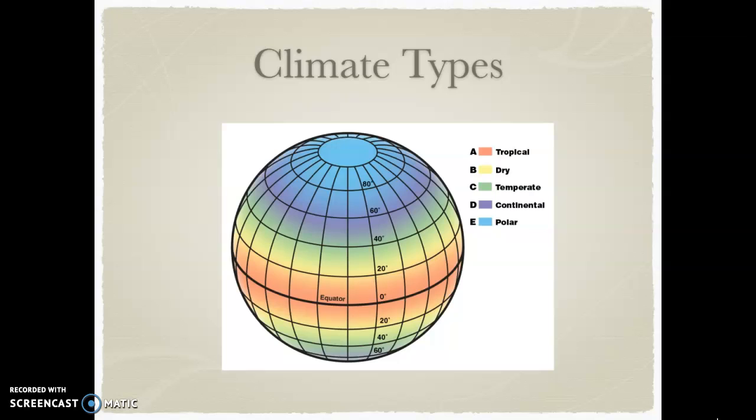very cold winters. In a temperate climate, which we see in the green, we can expect mild temperature changes throughout the year. In a dry climate, we can see hot days and cool nights with not a lot of rainfall, and this we can see in the yellow. And lastly, in a tropical climate, here in the red, we have relatively warm days with plenty of rainfall depending on the season.